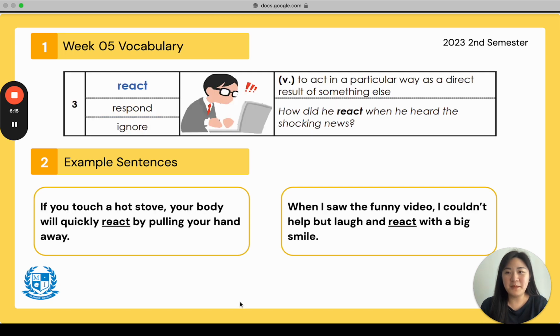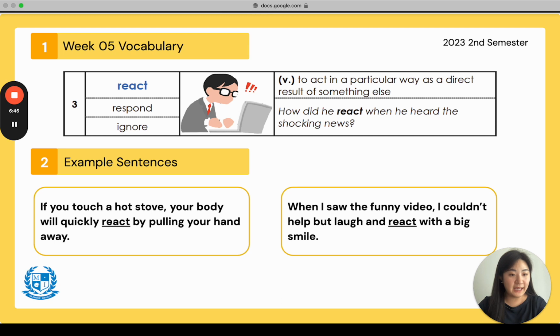Let's keep going. Number 3, this is from week 2. Everyone say react. React. Good. The synonym is respond, and the antonym is ignore. The part of speech is verb, to act in a particular way as a direct result of something else, because we are acting in a way because something had happened before. The same sentence: how did he react when he heard the shocking news?